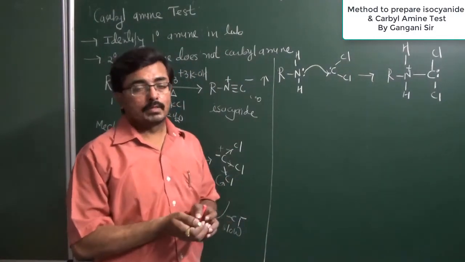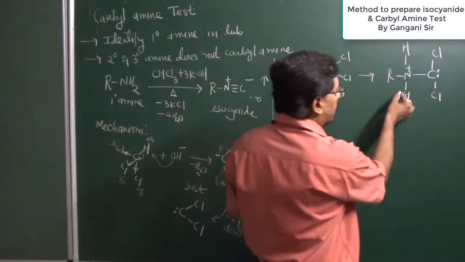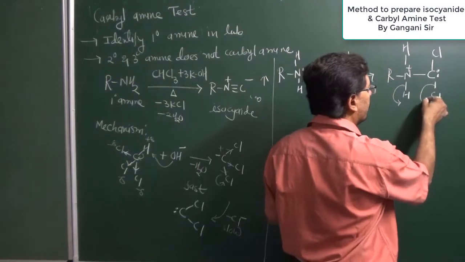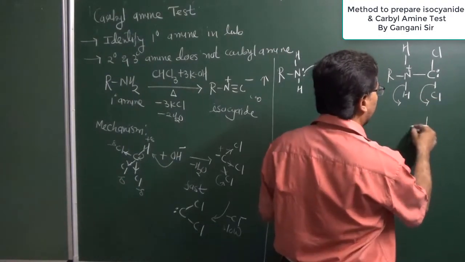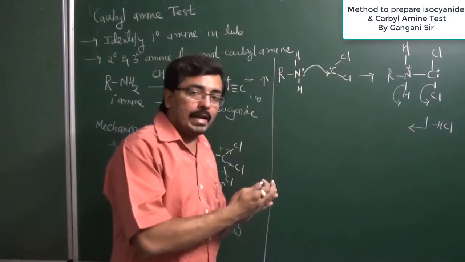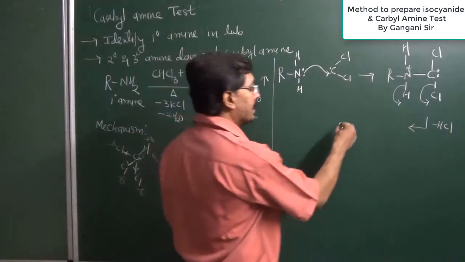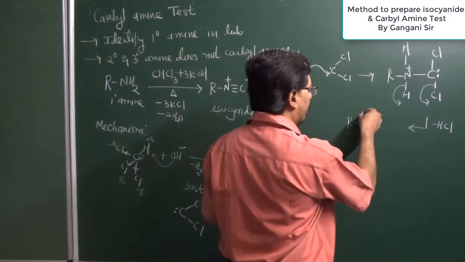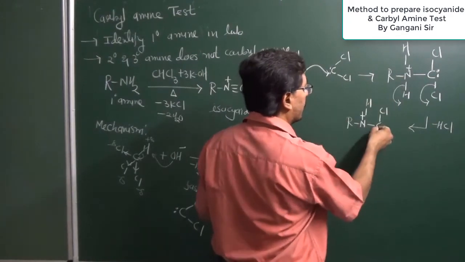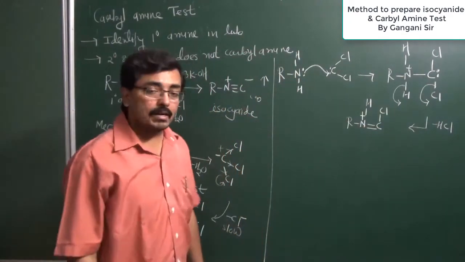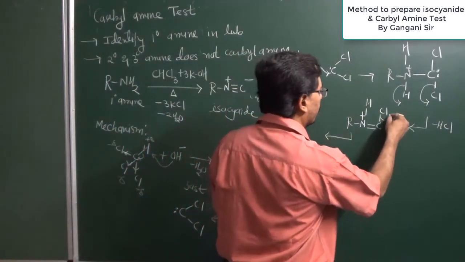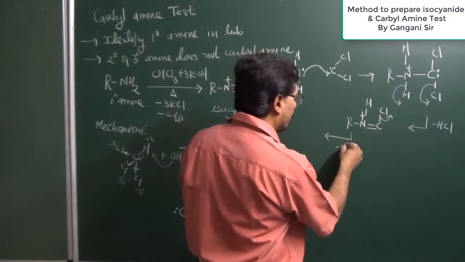One by one, this hydrogen will be removed, and this chlorine will be removed with the electron pair, so it leaves in the form of HCl. The chloride ion leaves with the electron pair and, as a result, a double bond forms between carbon and nitrogen. The second bond will be a pi bond. The same step is repeated once again: this chlorine goes with the electron pair and this hydrogen is removed as HCl.